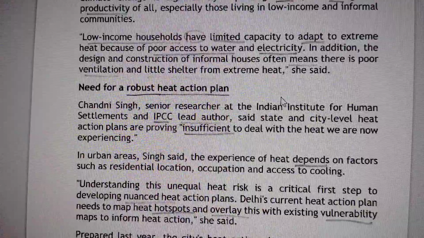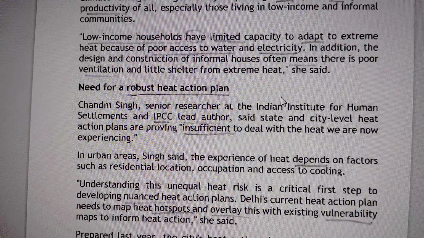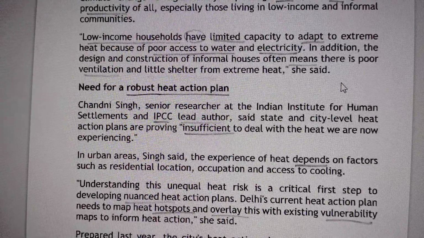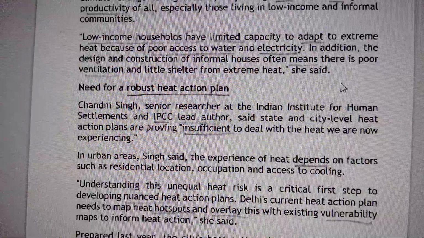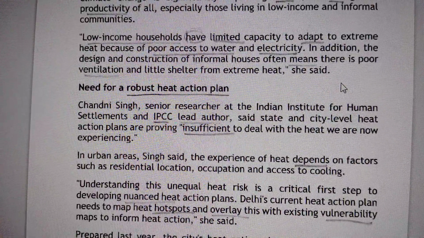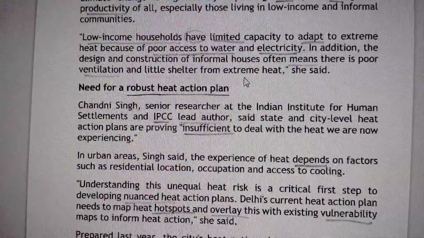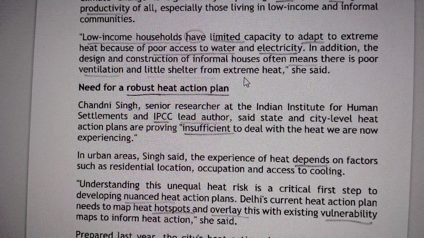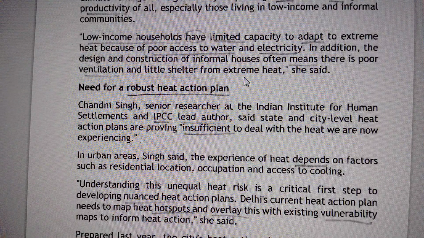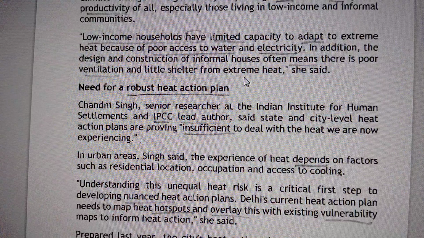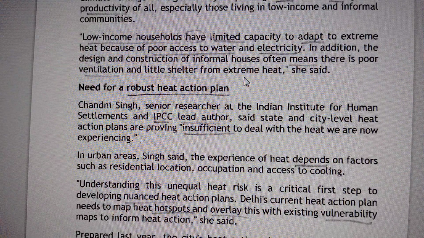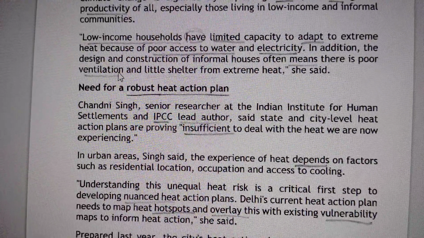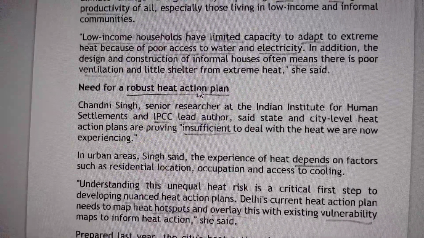Low income households have limited capacity to adapt to extreme heat because of poor access to water and electricity. In addition, the design and construction of informal houses often means there is poor ventilation and little shelter from the extreme heat. So see, the low income households have limited capacity to adapt to extreme heat. Adapt means to adjust, to manage heat because poor access to water means the availability of water or electricity. So see the lines I have given. So these are the areas we need to give emphasis.